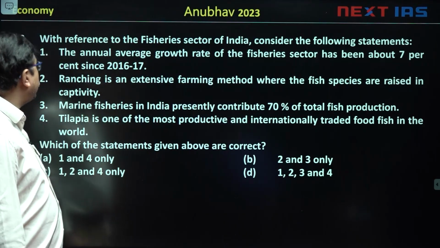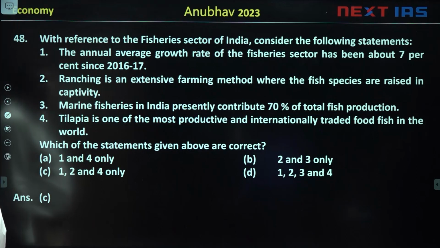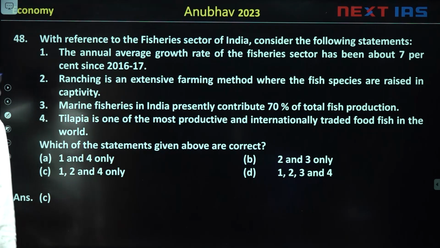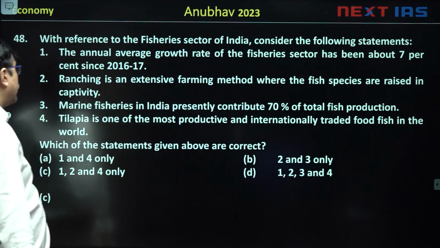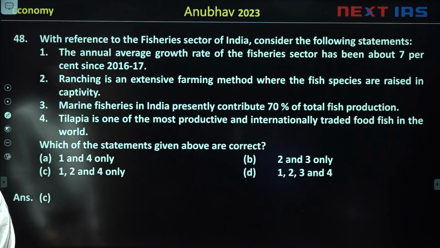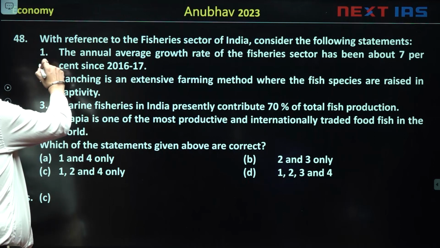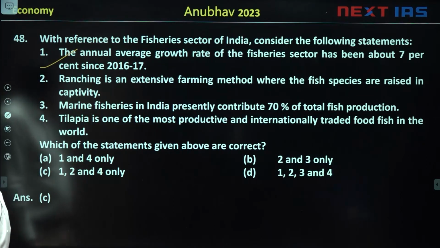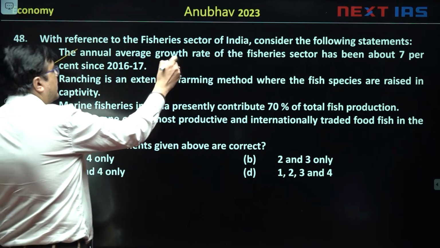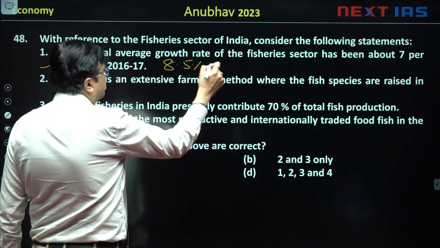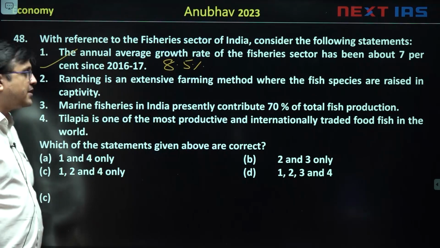The first question that the economy section was asking you was, with reference to the fisheries sector of India, consider the following statements. One, the annual average growth rate of the fisheries sector has been above 7% since 2016-17. Correct statement, because the annual average growth rate has in fact been 8.5% since 2016-17.